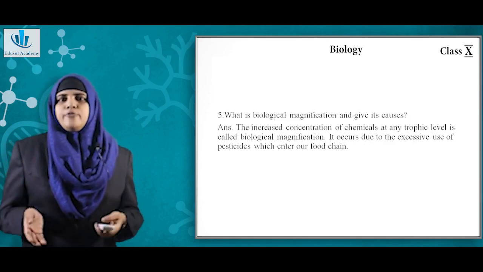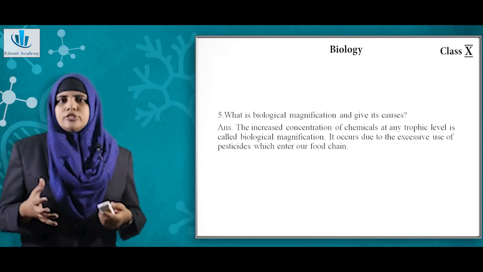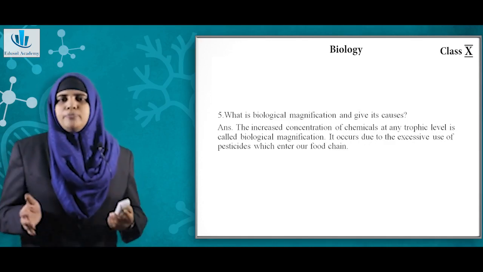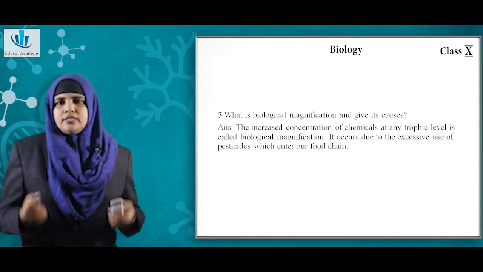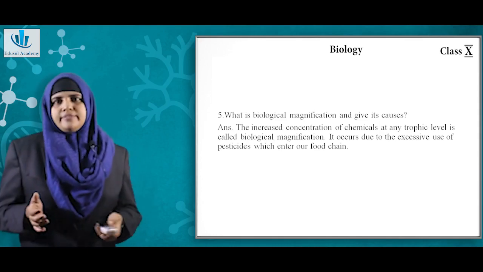Now question number 5, what is biomagnification and give its causes? The increased concentration of chemical at any trophic level is called biomagnification. Now it occurs due to excessive use of pesticides which enter our food chain.